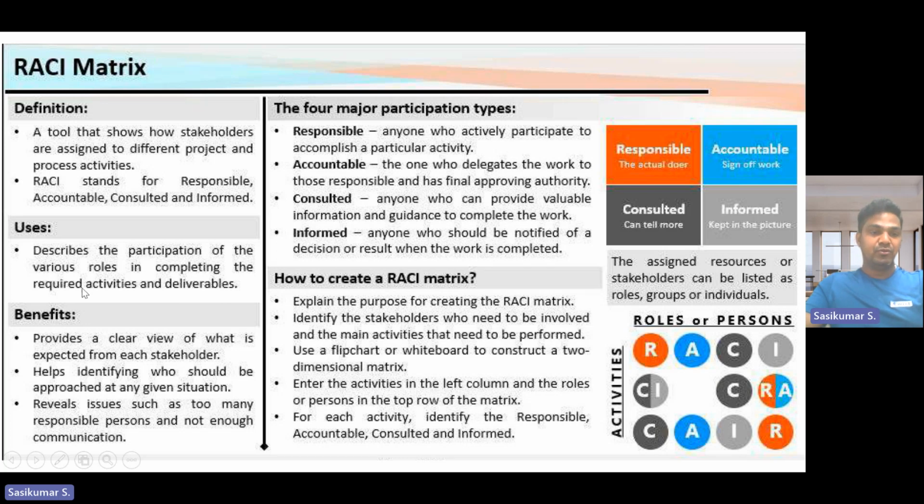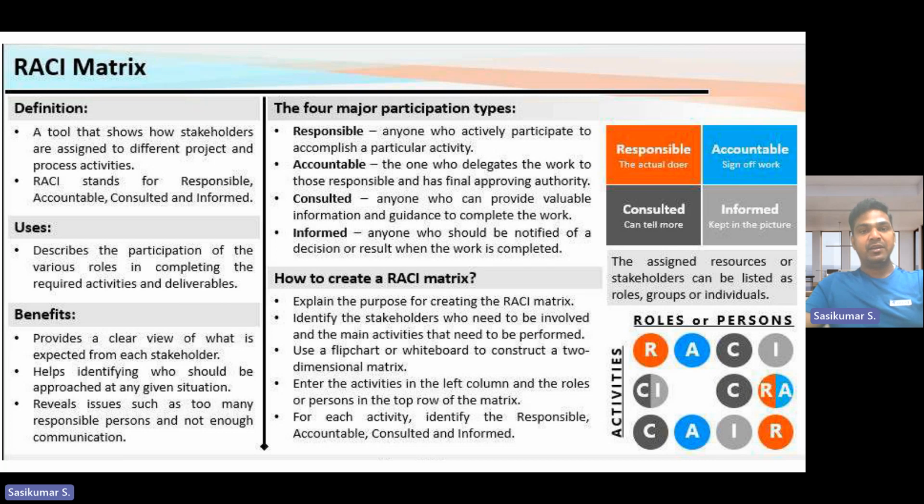The benefits. When we're using the RACI matrix, we can provide a clear view of what is expected from each stakeholder. For example, in the team, we have finance, marketing, purchase department, HR, operation, a number of functions available. So we have to provide a clear view of what is expected from each stakeholder and help identify who should be approached in any given situation. So in case the operation person may be accountable, the operation team has to take support at the time of each sub-activity.